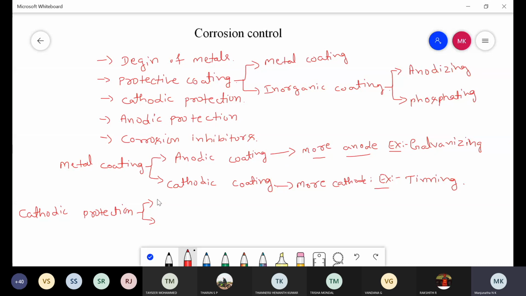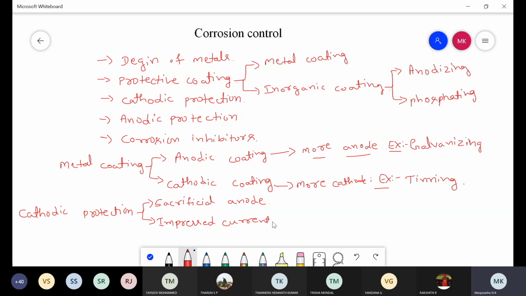It has two types. One is the sacrificial anode method. Second, another one is the impressed current method or impressed voltage method. So these are the two. Next, another one, that is cathodic protection.